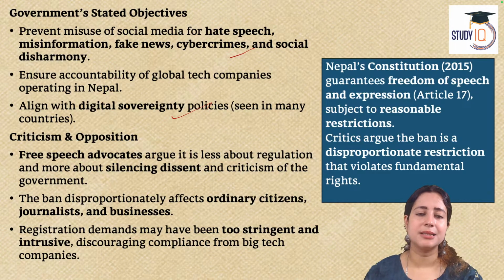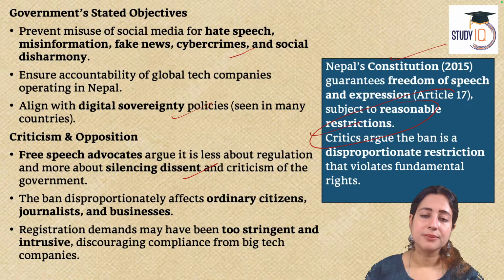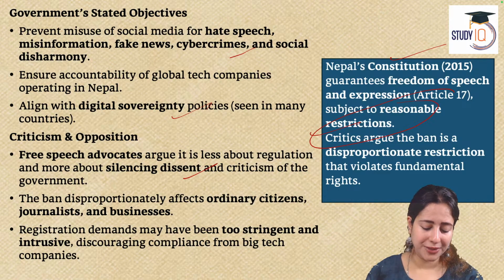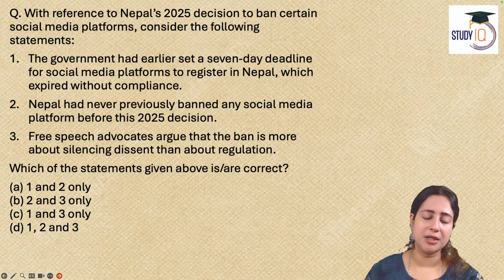But people are saying it is an attempt to stop any disagreement or dissent against the government. It not only disturbs the life of ordinary citizens, but also impacts the life of journalists. The right to free speech and expression is guaranteed by the Nepali constitution in Article 17. That free speech is a fundamental right, except when it crosses reasonable limits. So today, Nepalis feel that it is a complete snatching of their fundamental right, and a very intrusive policy by the government.